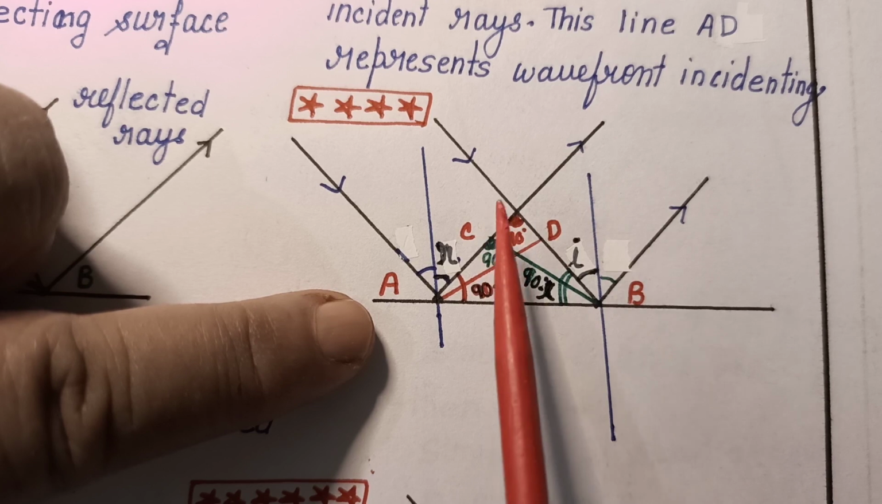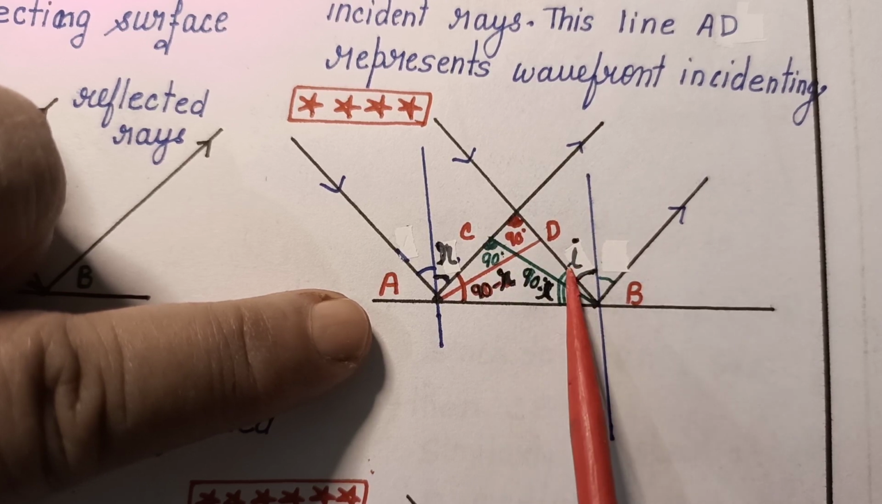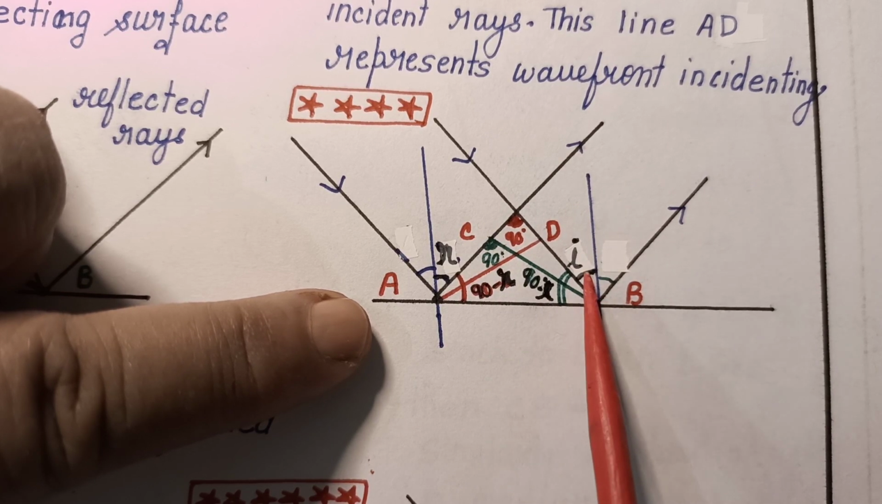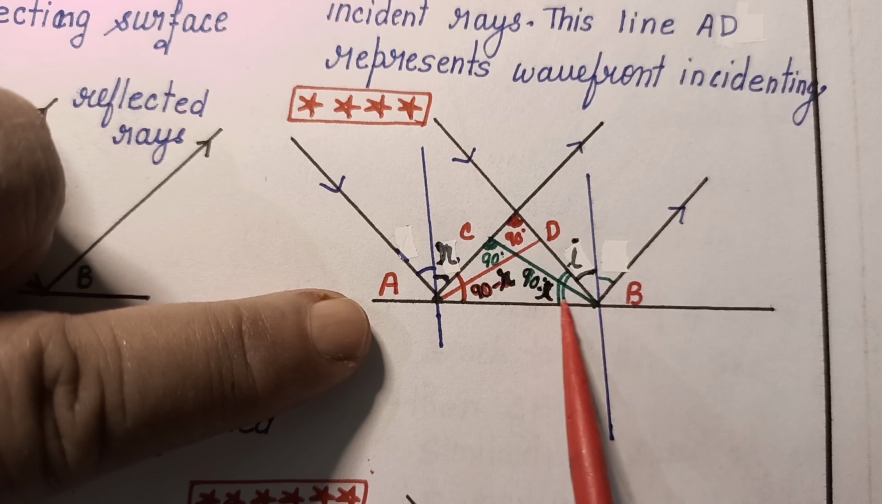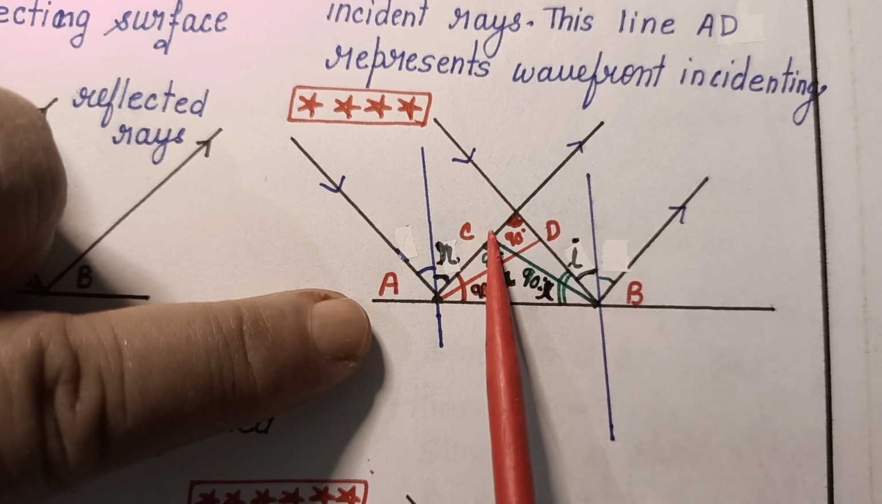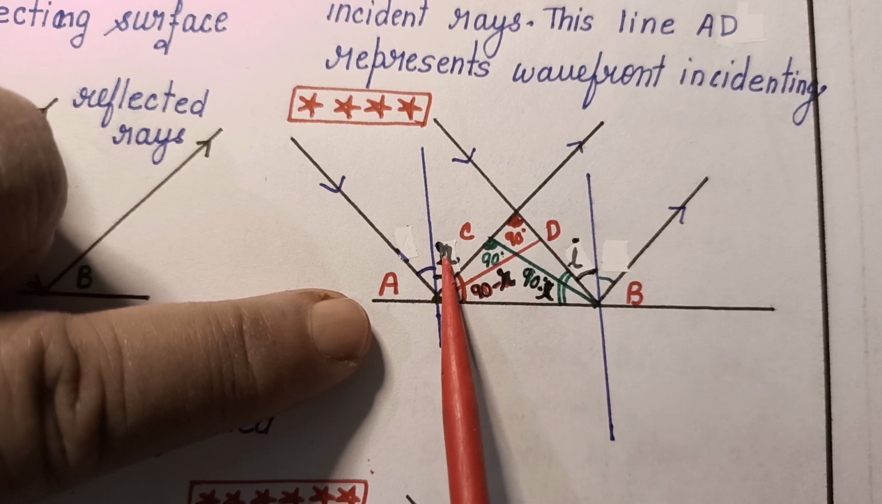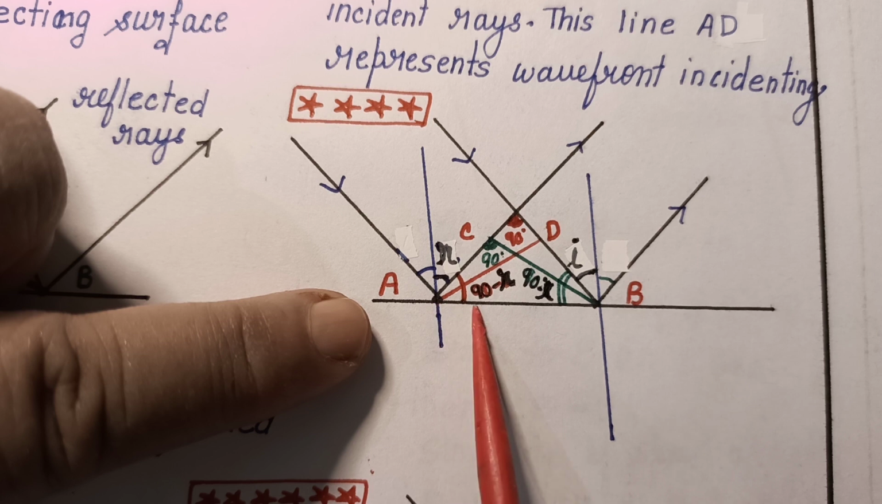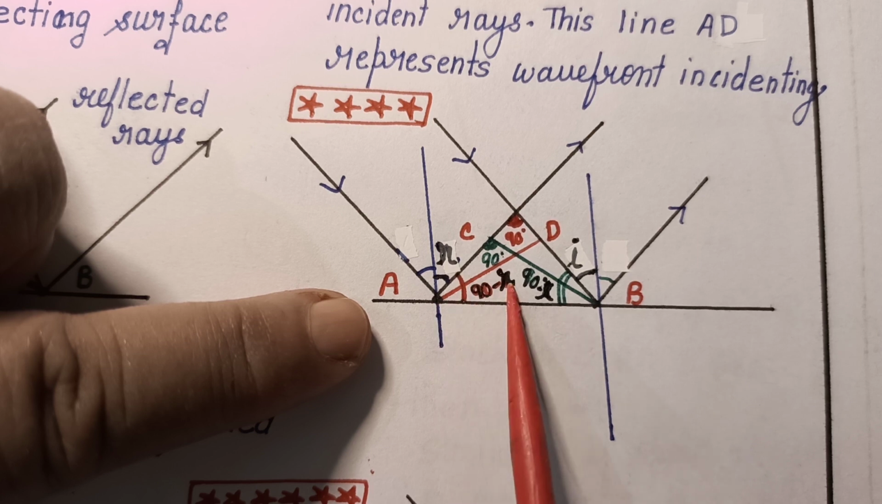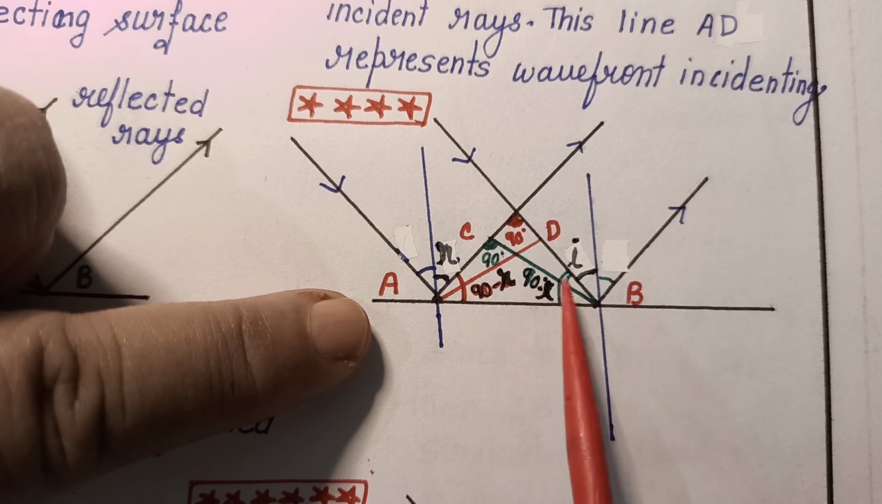See, this is the incident ray. So the angle between the incident ray and the normal is I. Since this is a 90-degree angle, this angle is 90 minus I. Now this is the reflected ray. So the angle between the normal and the reflected ray is R. This is 90, so this angle is 90 minus R. Now we just go with these two angles in the next step.